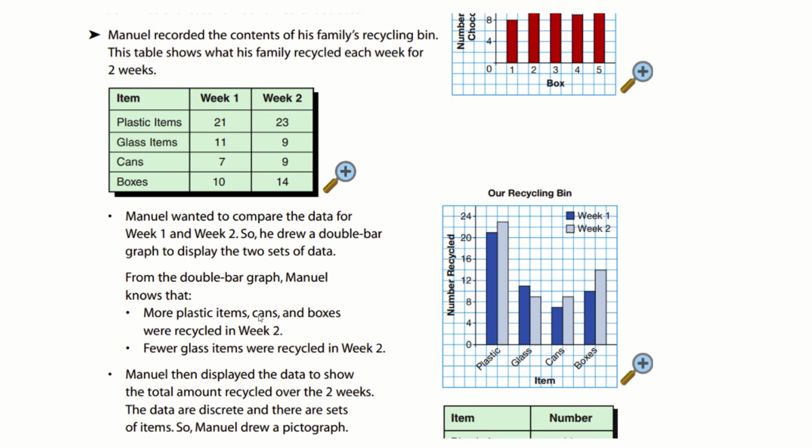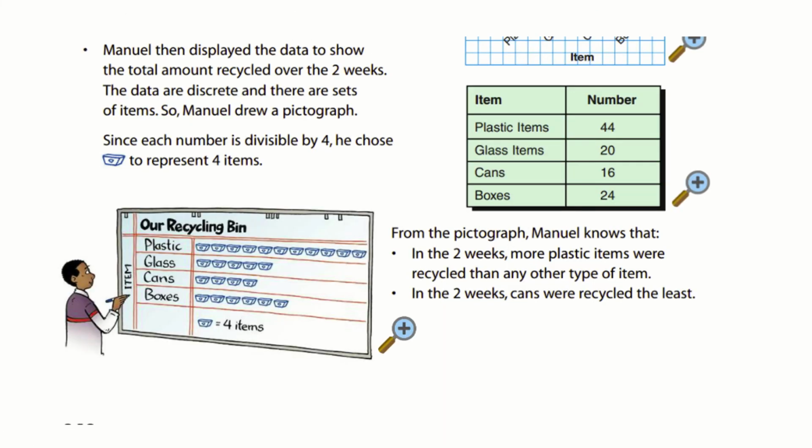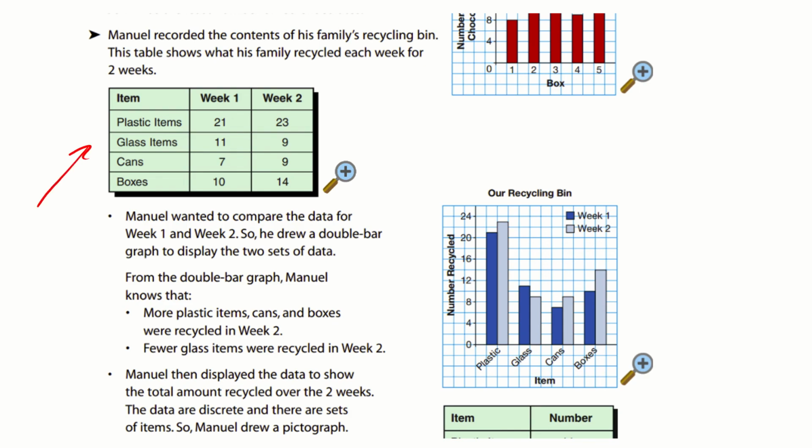So, Manuel recorded the contents of his family's recycling bin. This table shows what his family recycled each week for 2 weeks. So, we have week 1 and 2. What you're going to notice with this one, guys, is that there are 2 bars in the graph. This is called a double bar graph. Manuel wanted to compare the data for week 1 and week 2, so he drew a double bar graph to display the 2 sets of data.